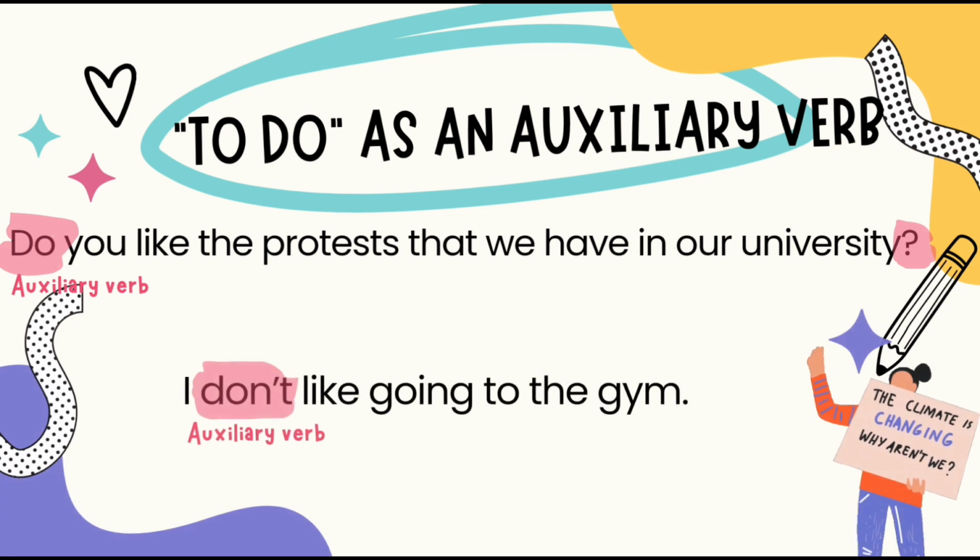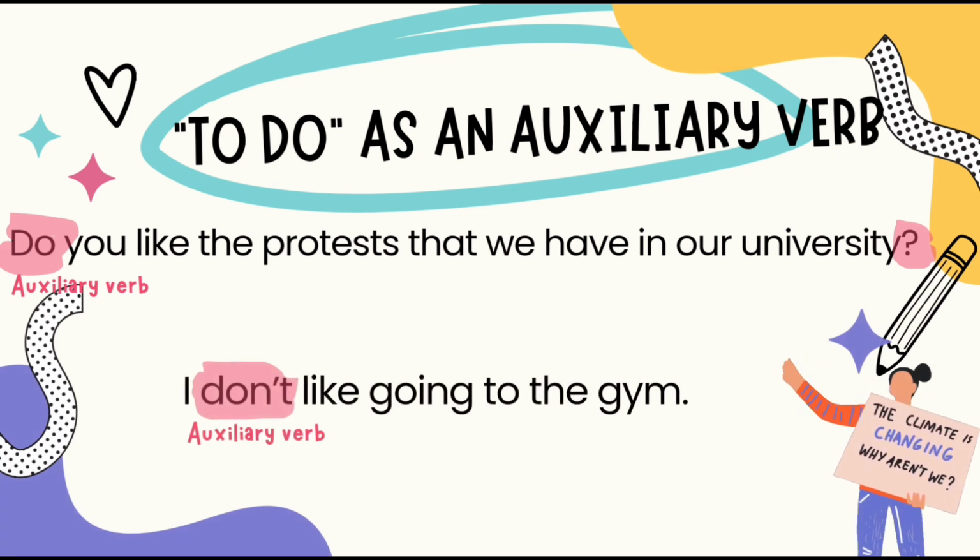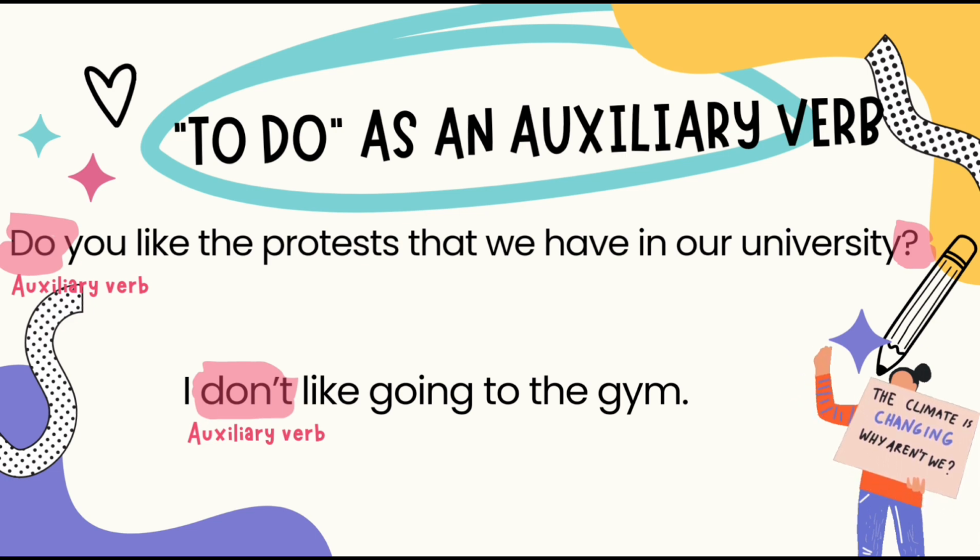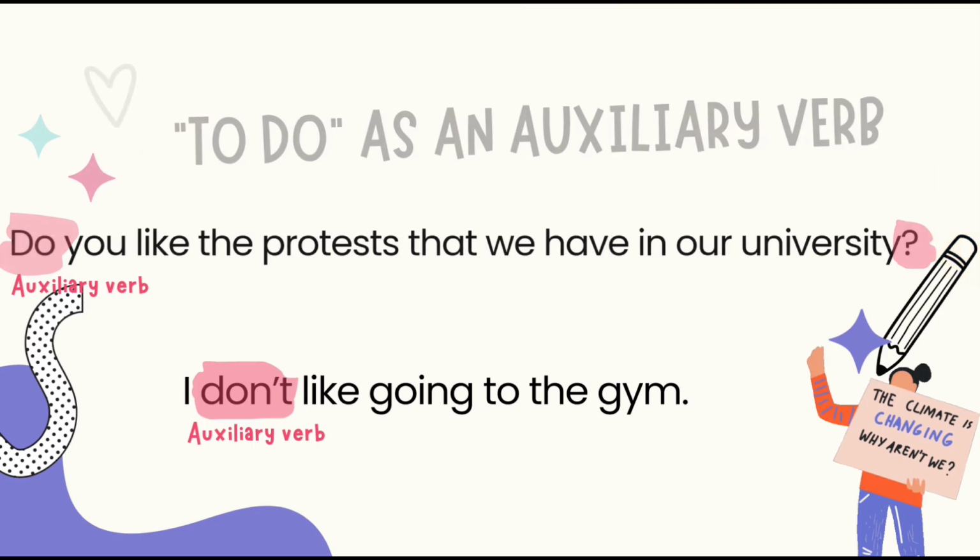As an auxiliary verb, the verb to do is used in the negative and interrogative construction of simple tenses. Example: do you like the prospect that we have in our university? Another example is: I don't like going to the gym.